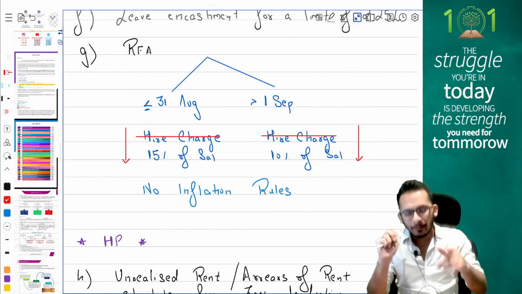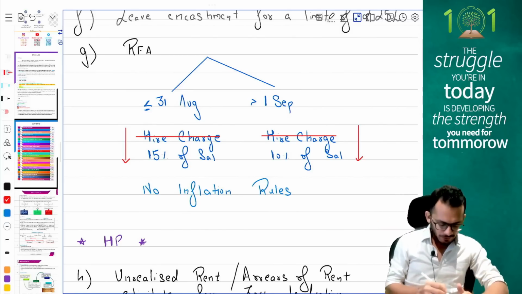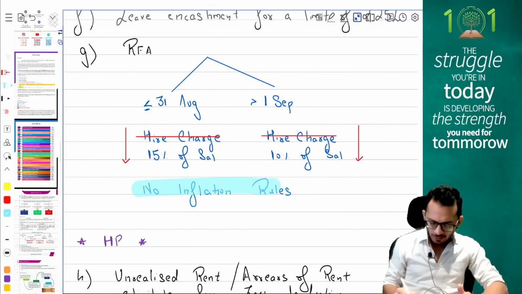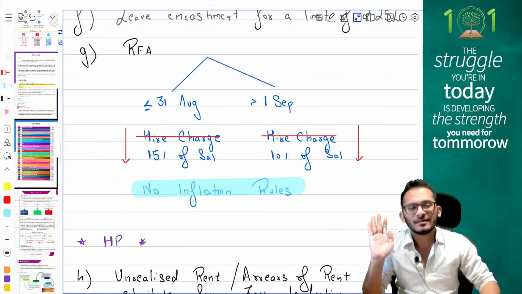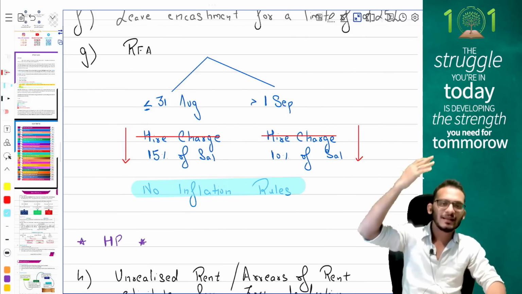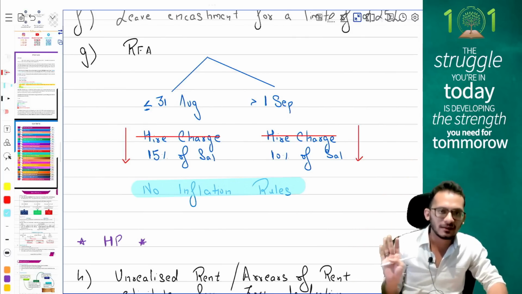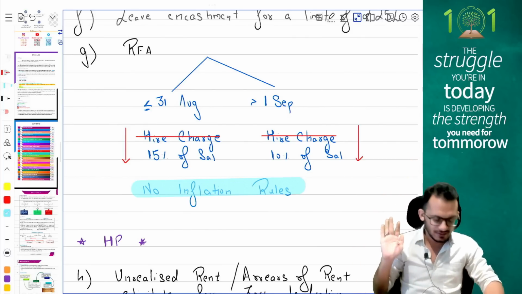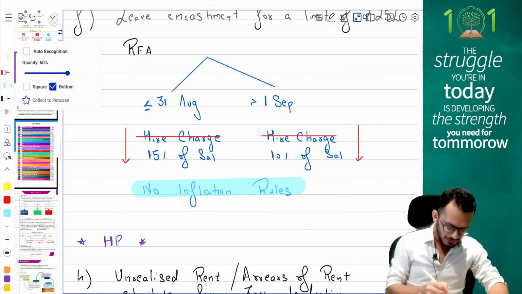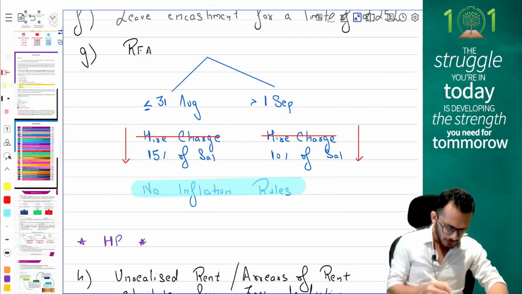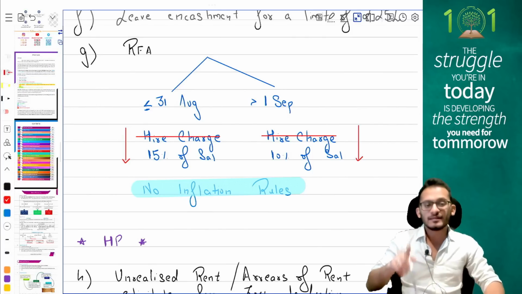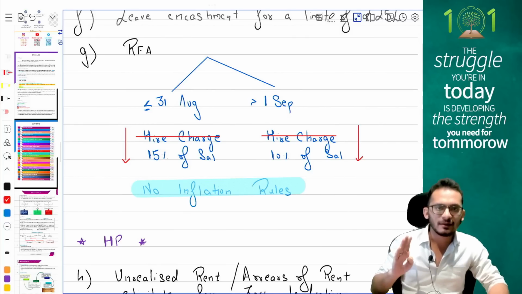Remember, for your exam, no inflation provisions will be applicable to you. You can ignore if at all the question comes and talks about any inflation guidelines. If the question simply comes and says they have taken RFA from 18, 19, 20, you have to do inflation, CII and all given, ignore it off. That amendment is not applicable to you. It will apply only from next year. So please forget those amendments for your exam. This is your amendments provisions relating to salaries.